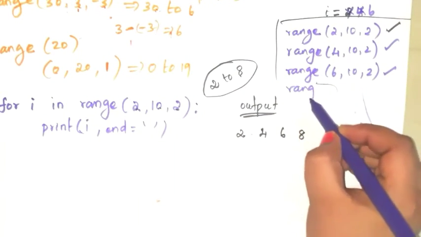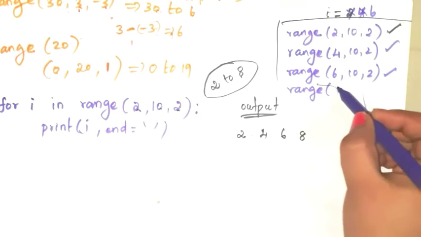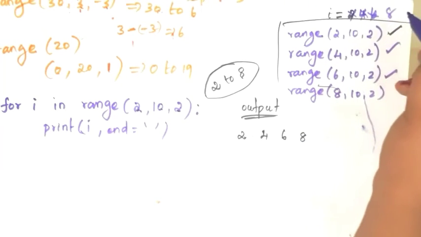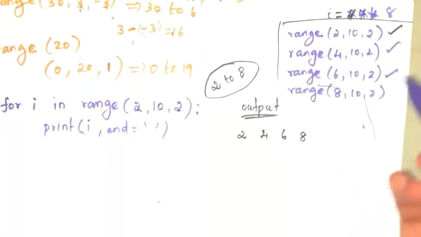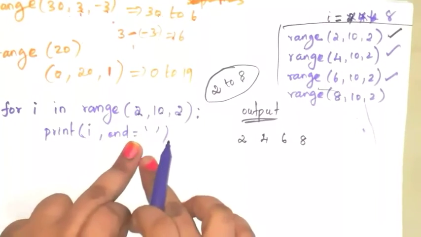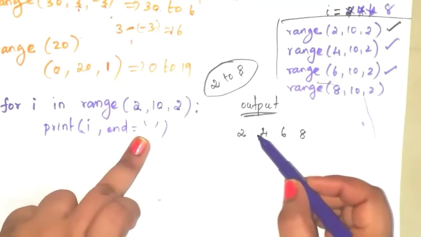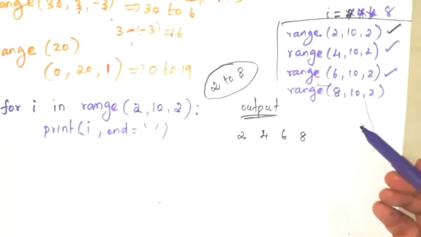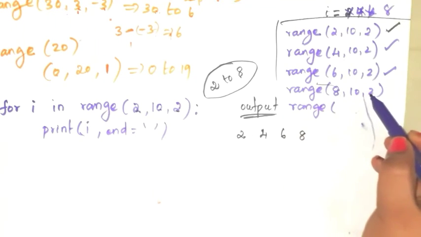And the next range, take next value with the increment of 2. So 8, 10, 2. Next value is what? 8. Okay. Check the condition. The last value 8 is reached now. So print i means what? 8. So end is equal to single quotes is given. What does it mean? Give some space between all the digits. That is end is equal to single quotes.